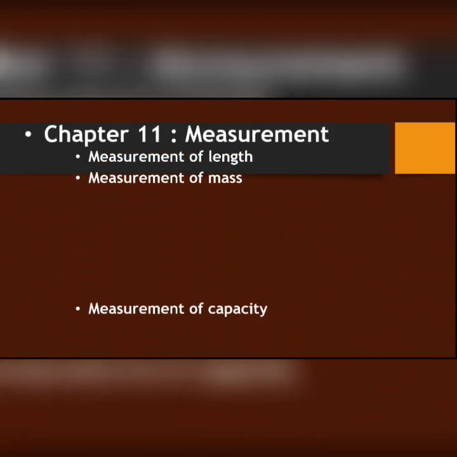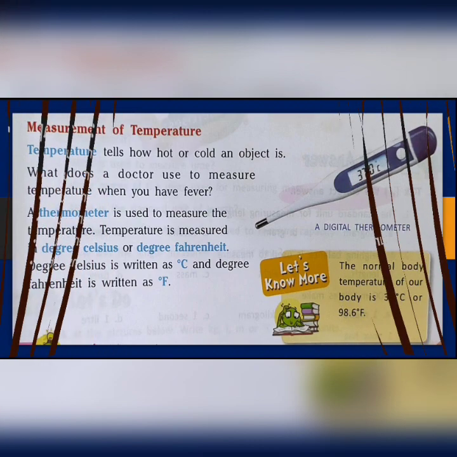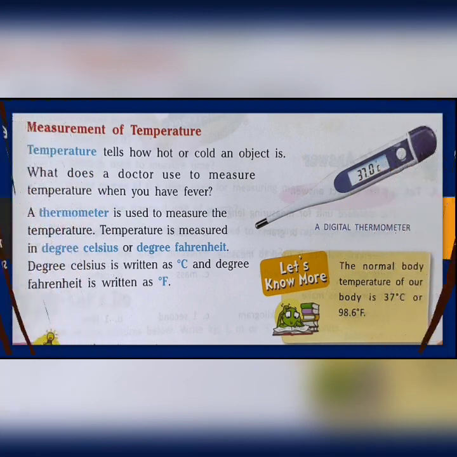And next we have measurement of temperature. Temperature is the measurement of hotness or coldness of an object. When you have fever, what is the instrument used by a doctor? Thermometer. The doctor uses a thermometer to measure your fever. So a thermometer is used to measure the temperature.